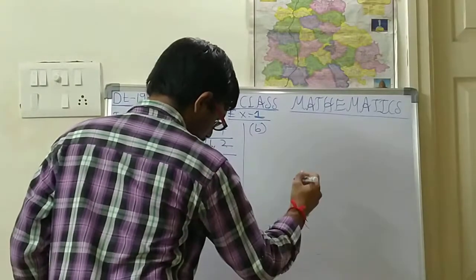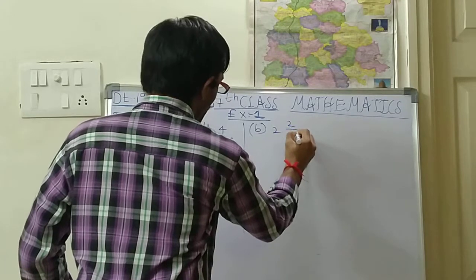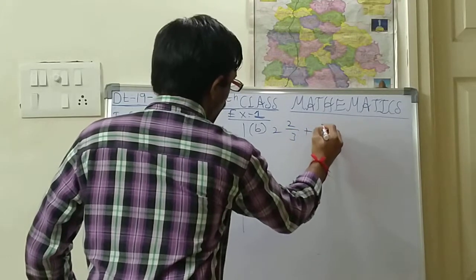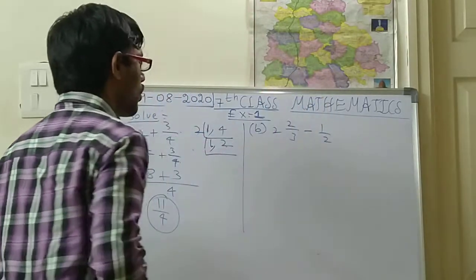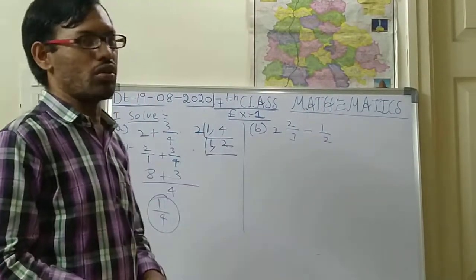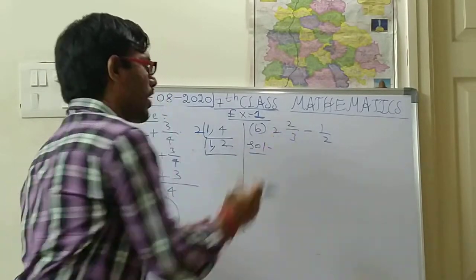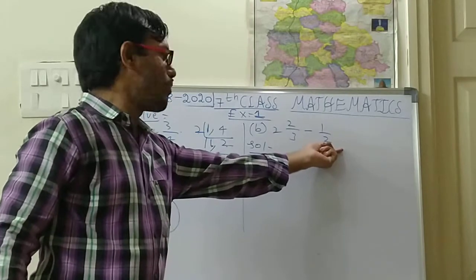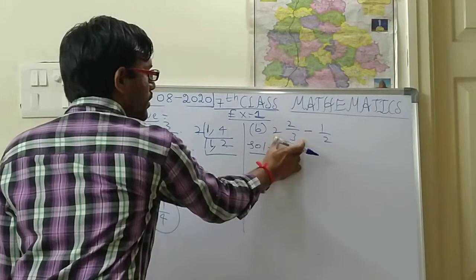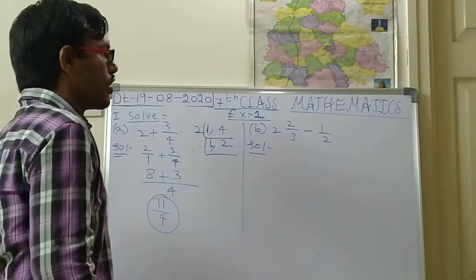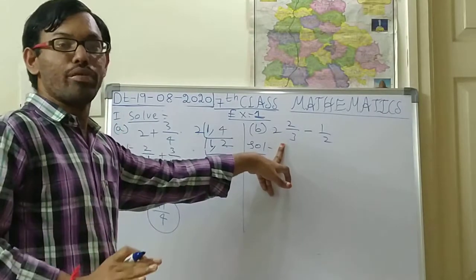Next, 2 by 3 plus 1 by 2. 2 by 3, this one I will do it as a minus. Okay. 2 by 3 minus 1 by 2. So here one term is a mixed fraction. Another term is a proper fraction. So first of all you should change this mixed fraction into improper fraction.